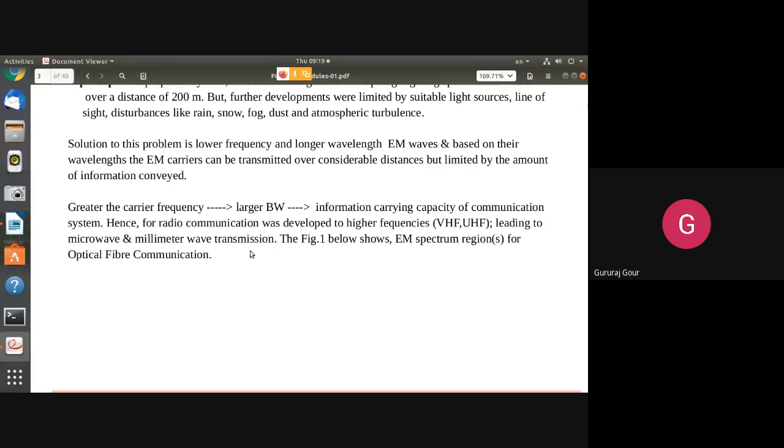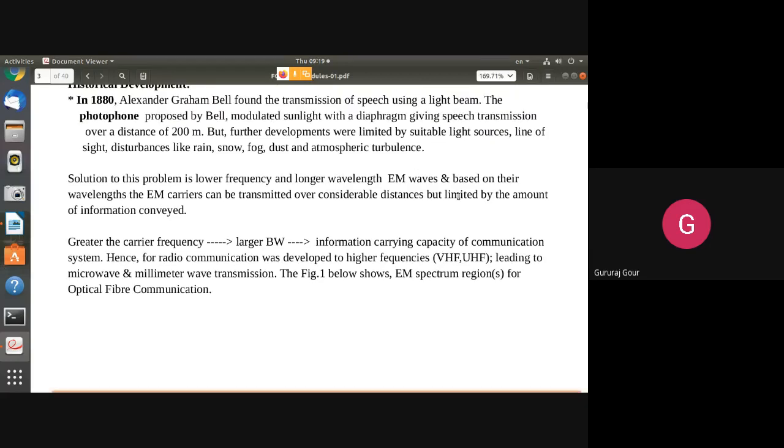Sorry for the interruption. So the development of the electromagnetic waves, whose wave nature is similar to that of the light waves, going to resemble in behavior.